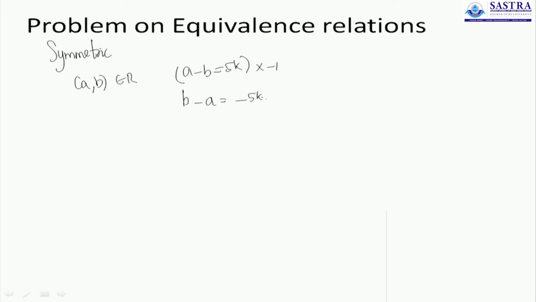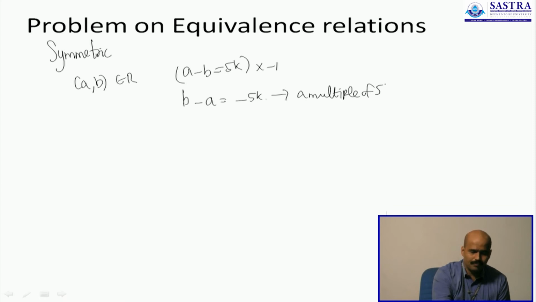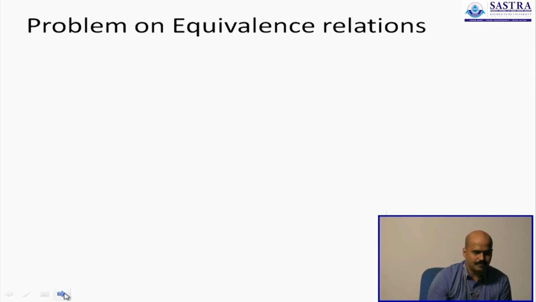If B minus A is minus 5K, then you still see that the difference between B and A is a multiple of 5. Since we have included all integers, this is not a problem. B minus A is still a multiple of 5. Therefore, (B, A) is also part of the relation. Therefore, R is actually symmetric in addition to being reflexive. What about transitive nature?